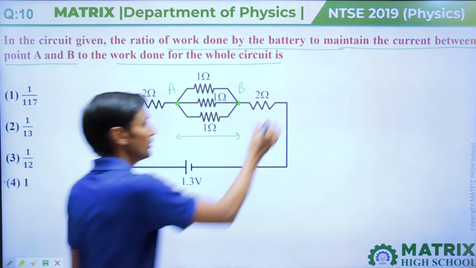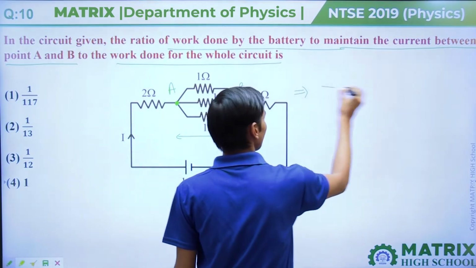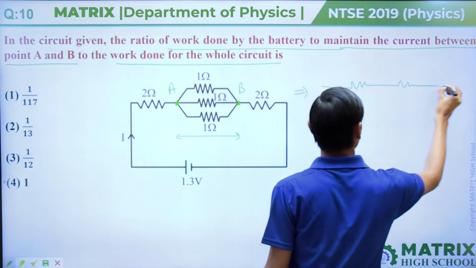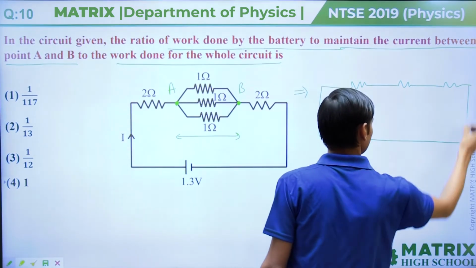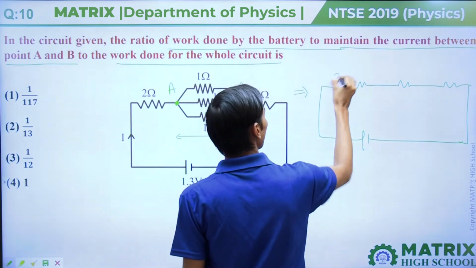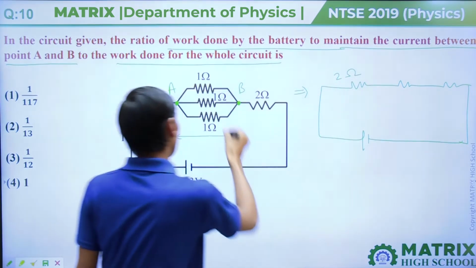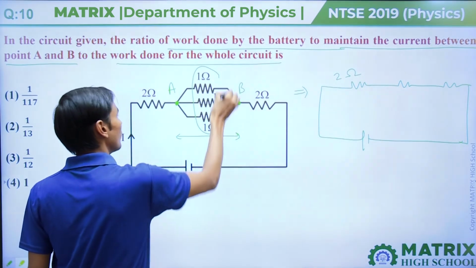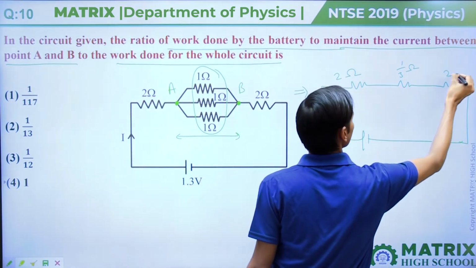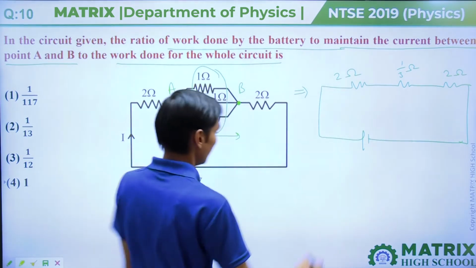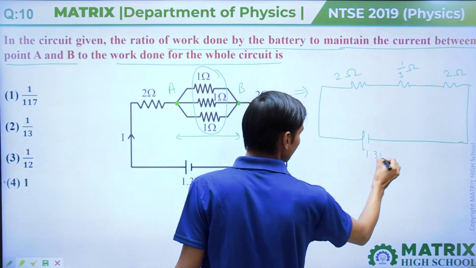So first of all we can redraw this diagram like this. This is 2 ohm, and if we take all these in parallel combination, then this will come 1 by 3 ohm, and this will be 2 ohm, and this is given 1.3 volt.